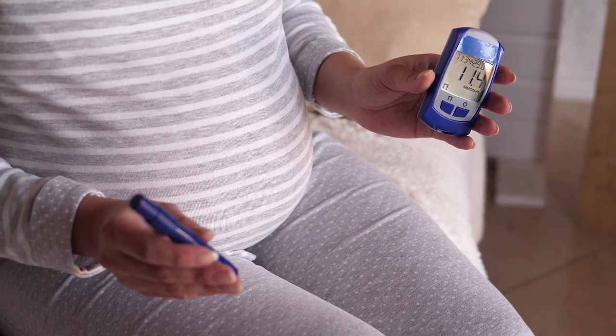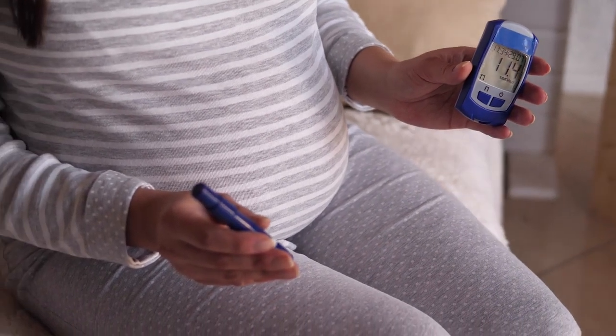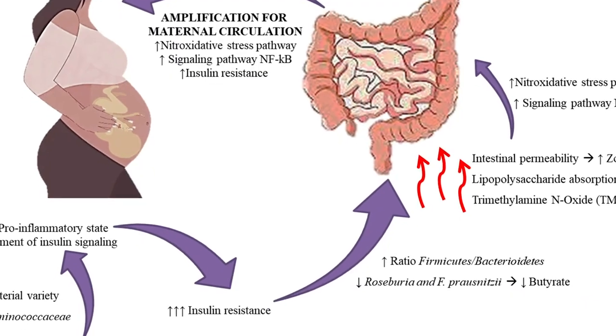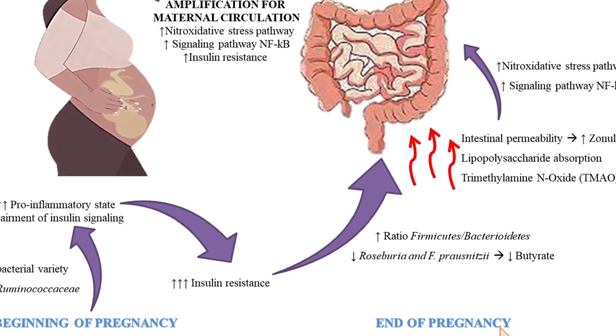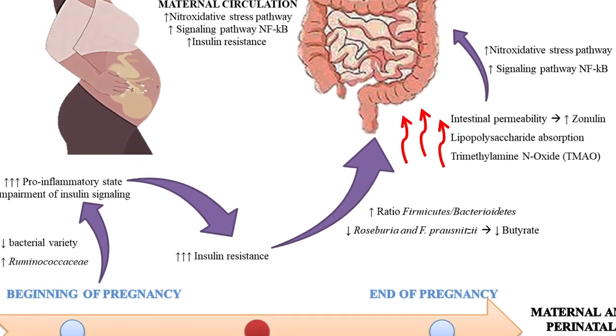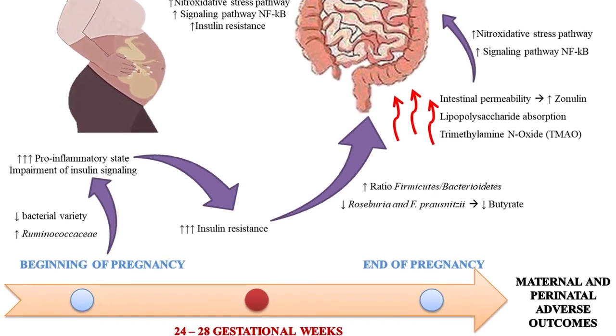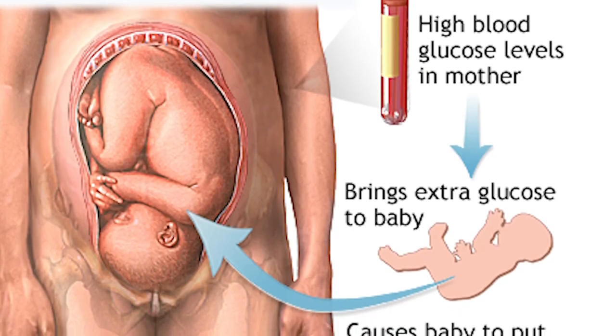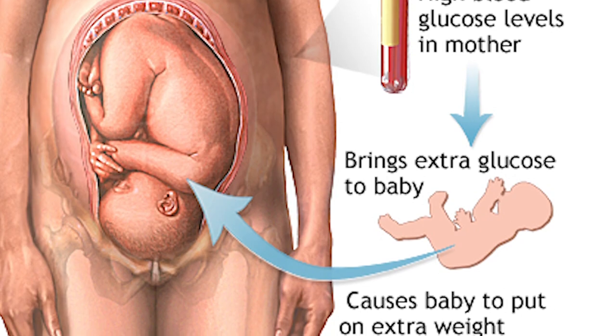Gestational diabetes is a type of diabetes that occurs during pregnancy. It usually develops in the second or third trimester and resolves after delivery. Gestational diabetes occurs when the hormones produced during pregnancy interfere with the body's ability to use insulin properly, leading to high blood sugar levels.